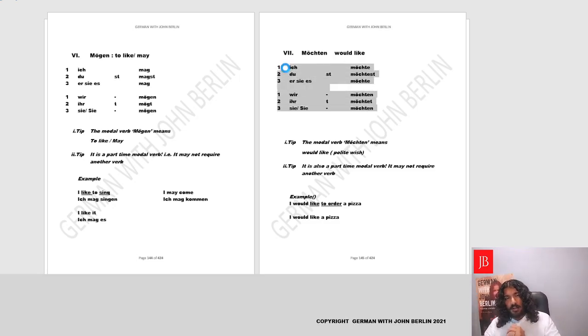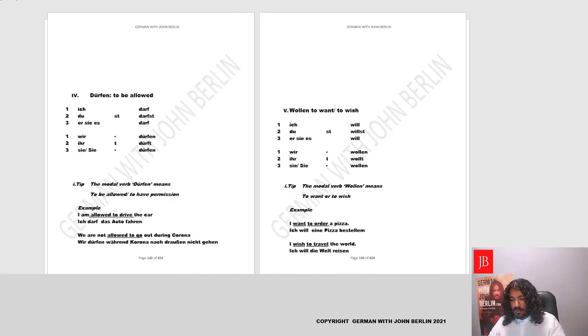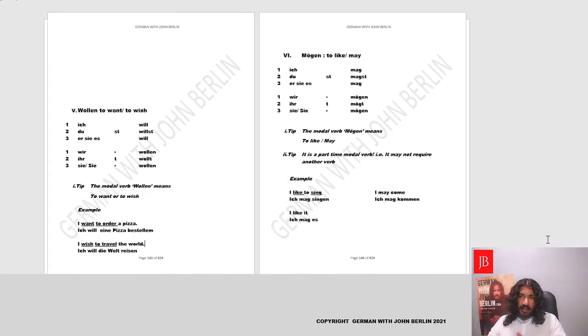It is also used to make a wish, but the verb we used earlier, which was wollen, was used basically to make a straightforward wish. Yes, I wish to travel the world. But möchten is basically a polite form and mostly used in a direct dialogue to someone. Like you're in a restaurant, you want to order something, you will not say ich will eine Pizza bestellen. It might become a little too straightforward. You could rather say ich möchte eine Pizza bestellen. That's like I would like. It's a little more polite, yes?